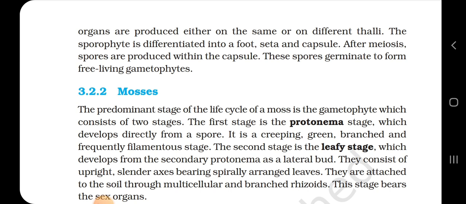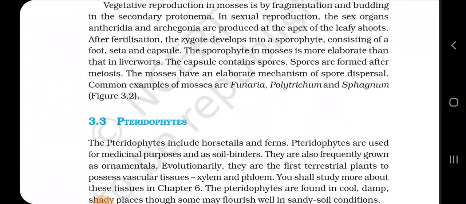3.2.2 Mosses. The predominant stage of the life cycle of a moss is the gametophyte, which consists of two stages. The first stage is the protonema stage, which develops directly from the spore. It is a creeping, green, branched and frequently filamentous stage. The second stage is the leafy stage, which develops from the secondary protonema as a lateral bud. They consist of an upright, slender axis bearing spirally arranged leaves. They are attached to the soil through multicellular and branched rhizoids. These stages bear the sex organs.